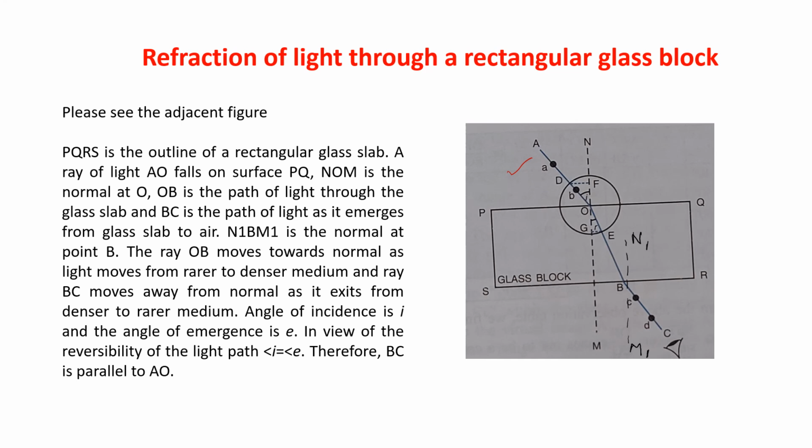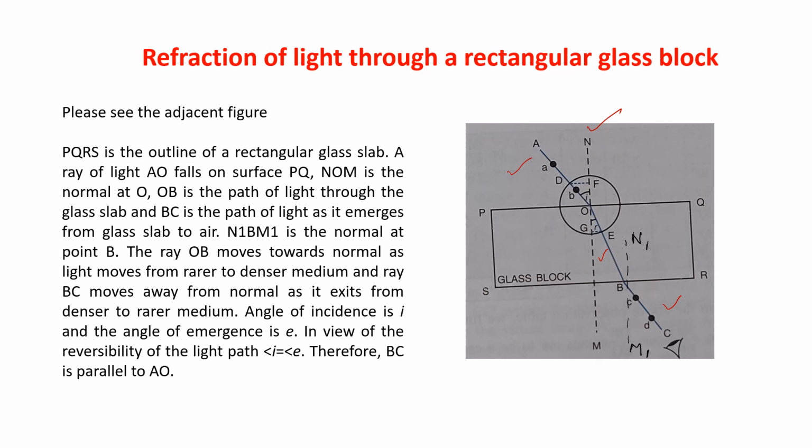NOM is the normal at O. OB is the path of light through the glass slab, and BC is the path of light as it emerges from the glass slab to air. So the AO line is known as the incident ray, OB is known as the refracted ray, and BC is known as the emergent ray.